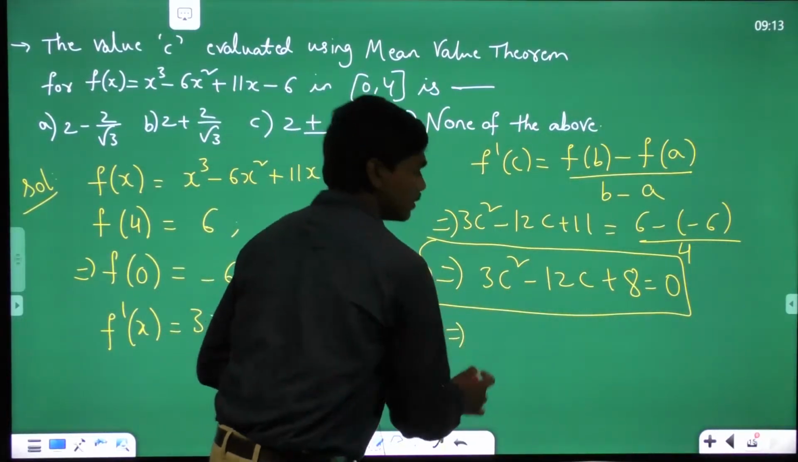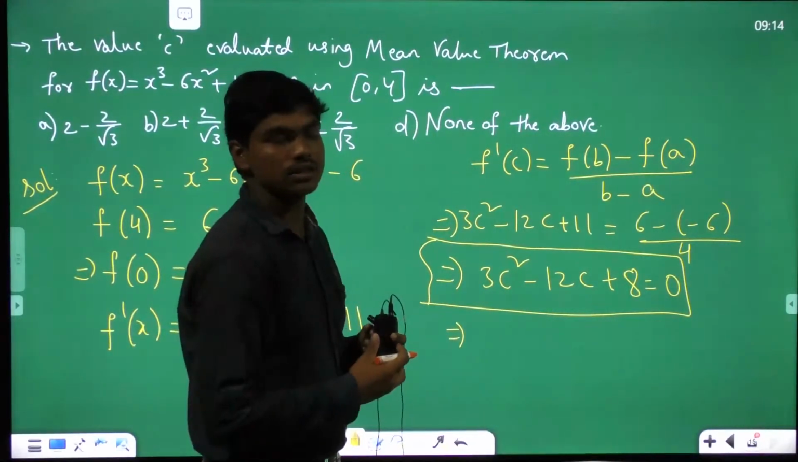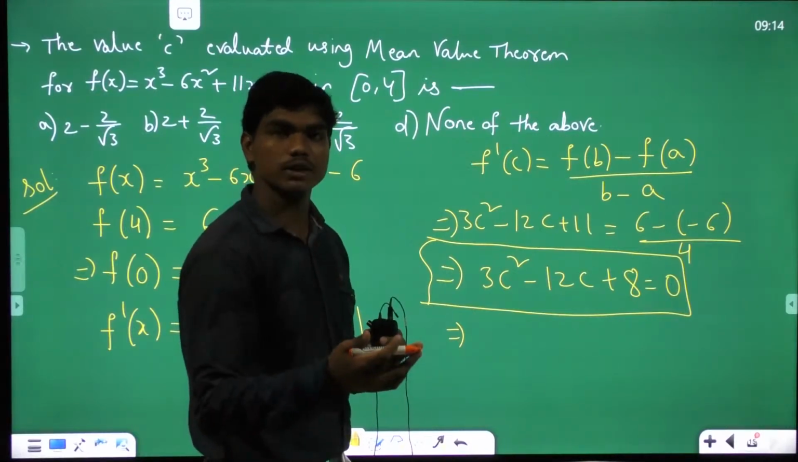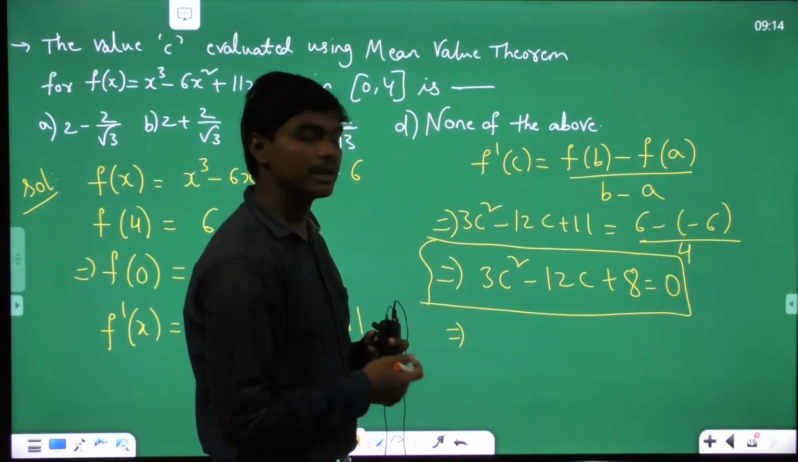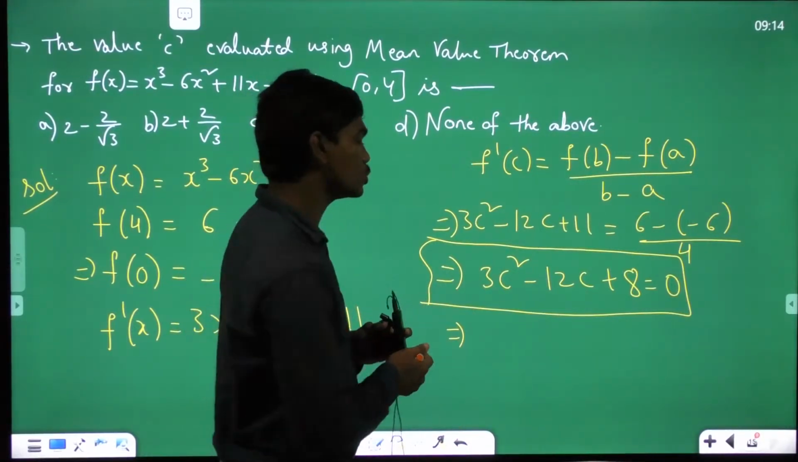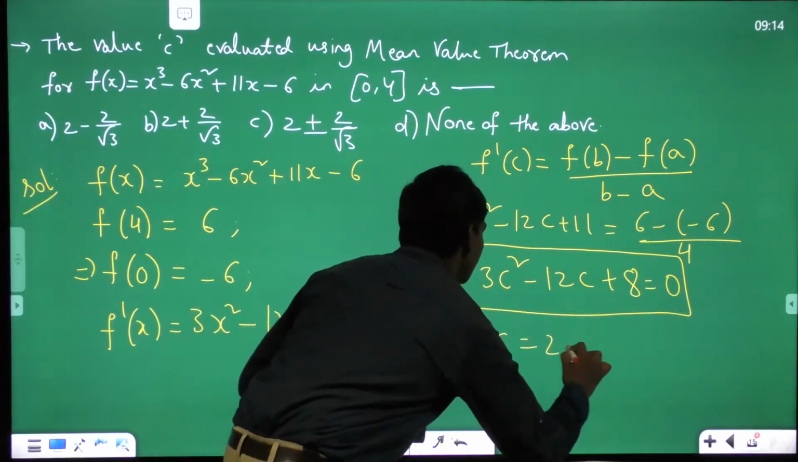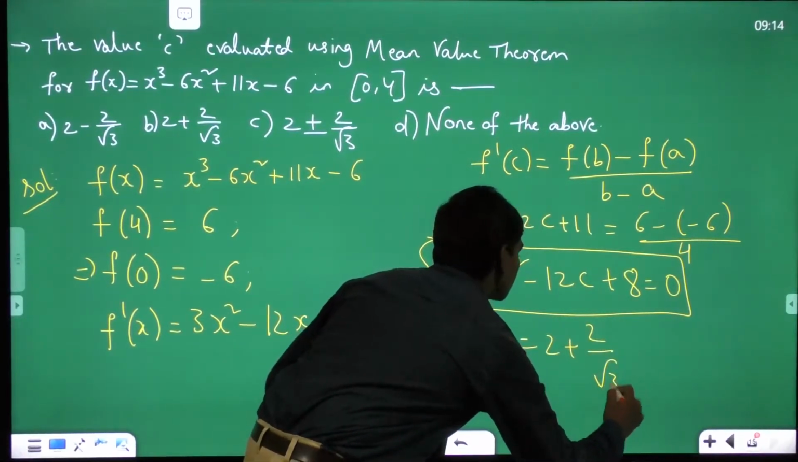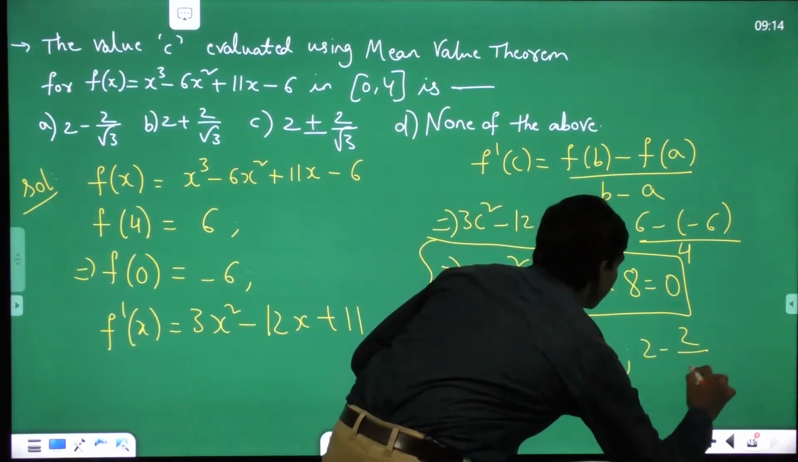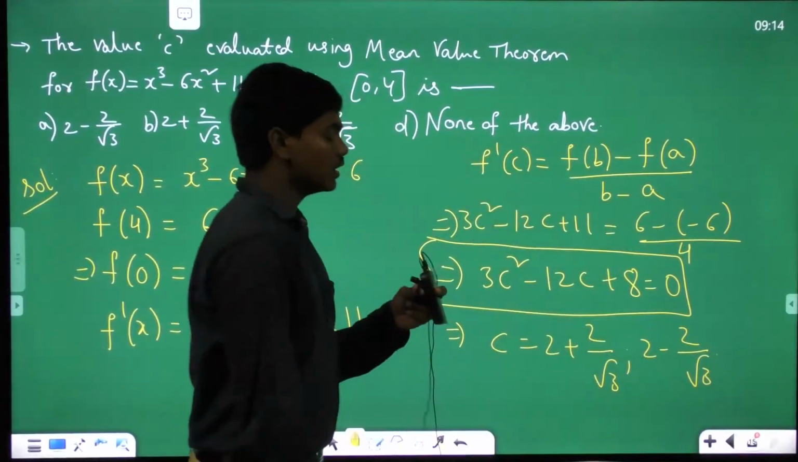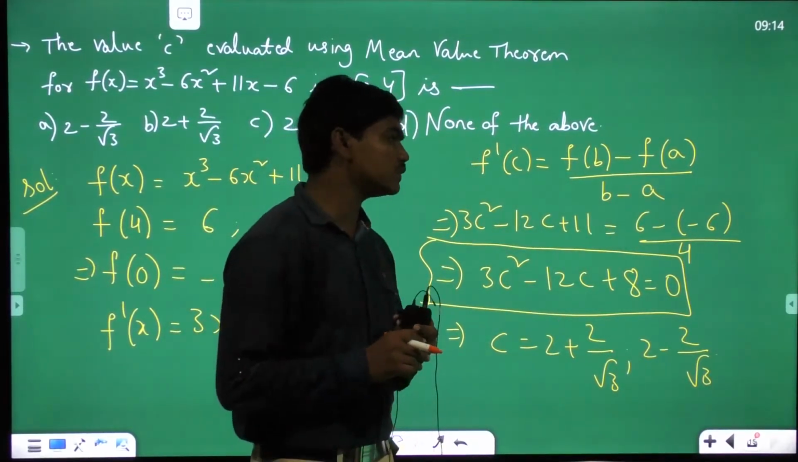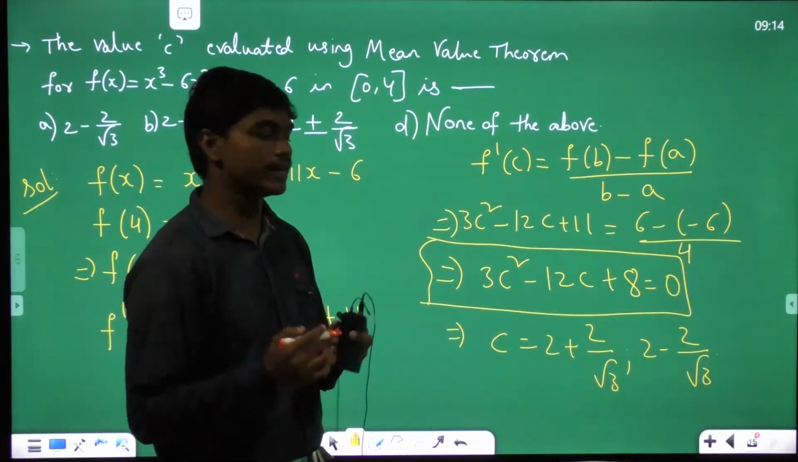If you apply the standard procedure for a quadratic equation, x is equal to minus b plus or minus root of b square minus 4ac by 2a, finding the quadratic equation roots, you will get c is equal to 2 plus 2 by root 3 as one root and 2 minus 2 by root 3 as another root. Correct? So now out of these two values, which value to consider? 2 plus 2 by root 3 or 2 minus 2 by root 3?